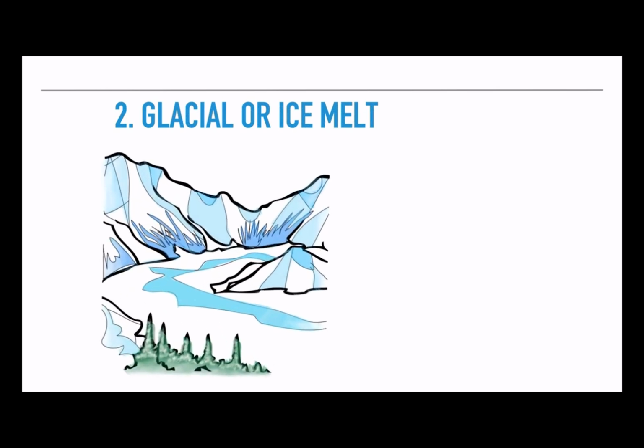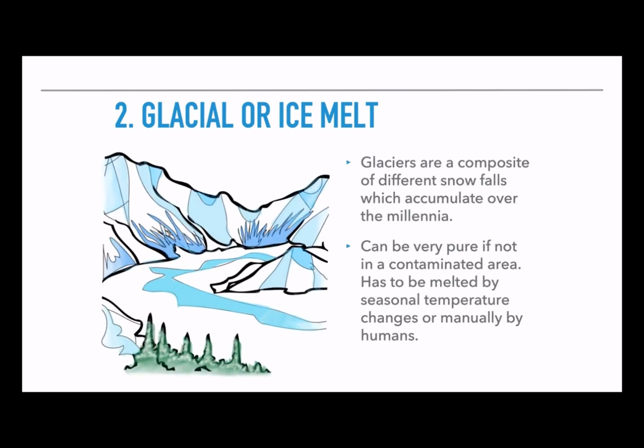The second one is glacial or ice melt. Glaciers are a composite of different snowfalls which accumulate over the millennia. They can be really pure if they are not contaminated. However, if we want to use them, they have to be melted first by either seasonal temperature changes or manually. So it's also not very practical.